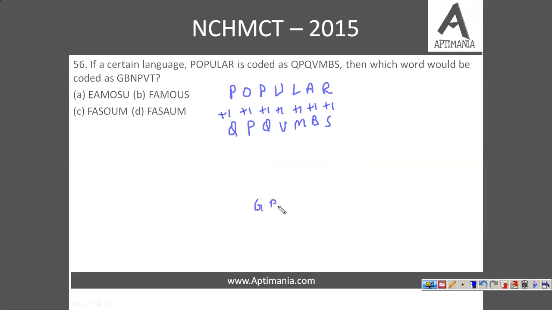Now we need to find the code for... Okay, the code is given GBN PVT. We need to find the word whose code this will be. So if we are doing +1 here, then going in reverse order we should do -1, right? So what comes just before G is F, before B is A, before N is M, before P is O, before U is, this is V in fact I think. This is V. So before V is U and before T is S. So the word was famous. Option B is the correct one, right?